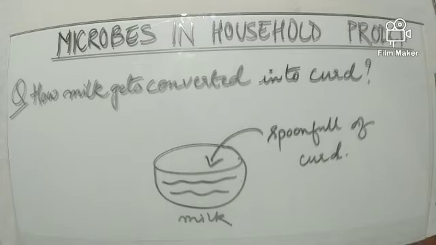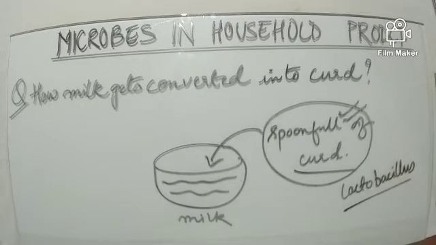Whenever we prepare curd, what we do is we take milk in a bowl and we simply add a spoonful of curd into it and leave it without disturbing it overnight. And the next morning we find that the entire milk has converted into curd. Now this spoonful of curd which we added to the milk contains the Lactobacillus bacteria. And this small amount of curd is also termed a starter as it starts the process of curdling.